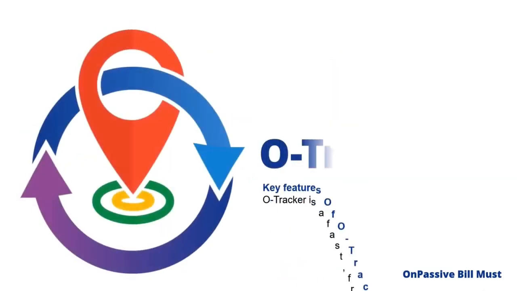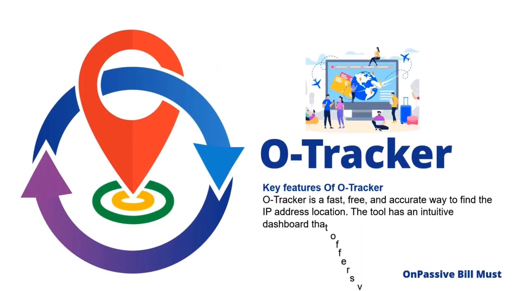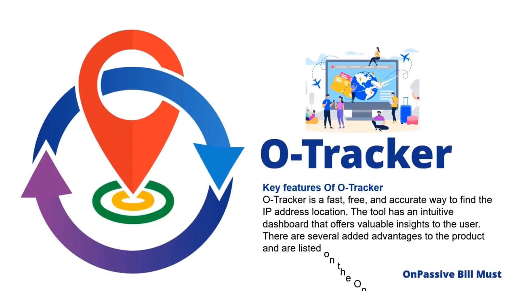Key features of OTracker. OTracker is a fast, free, and accurate way to find the IP address location. The tool has an intuitive dashboard that offers valuable insights to the user. There are several added advantages to the product and are listed on the onpassive.com website.